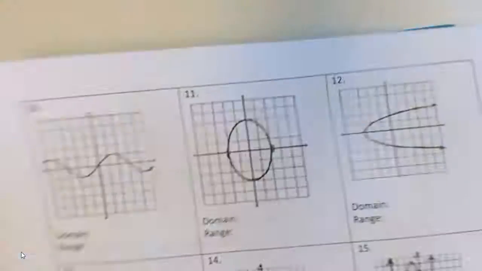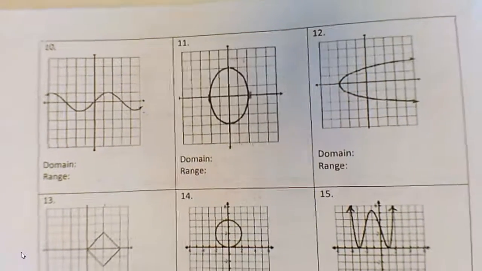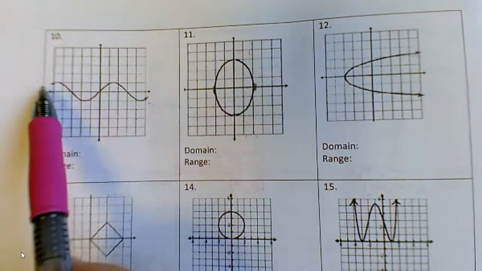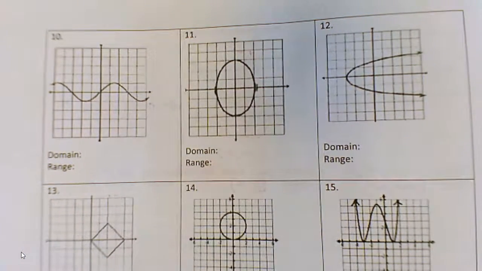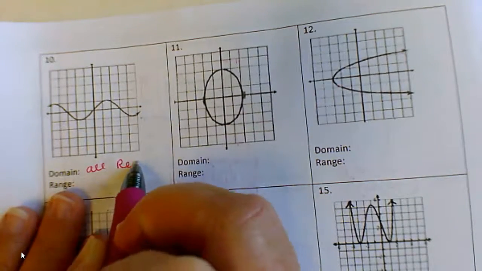Okay. Let's look at some of them on the back. We have so many choices to look at. Okay, so number 10. This graph is an actual trig graph, and we'll be looking at some of these graphs later on in the semester. Notice that it's called oscillating. It just keeps going back and forth and just keeps doing that the whole time. So as far as like the domain, it just keeps going forever. Never stops. Nothing in the middle breaks it. So the domain's going to be all real numbers.